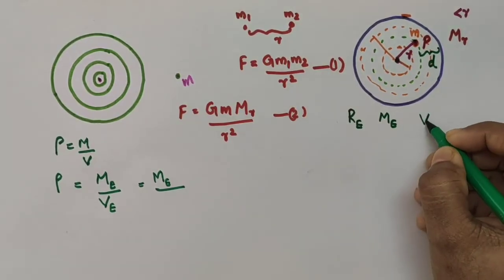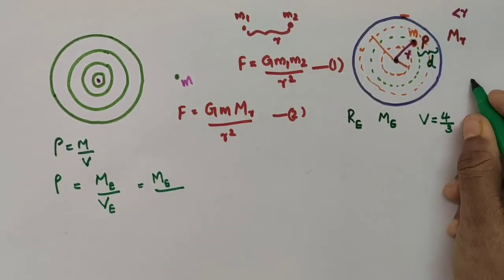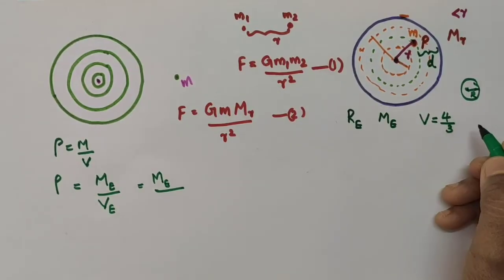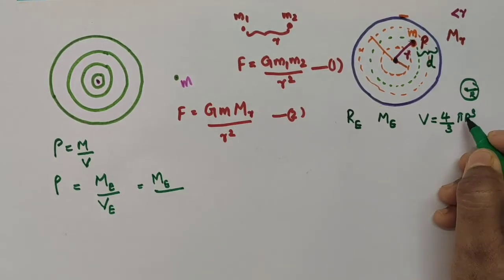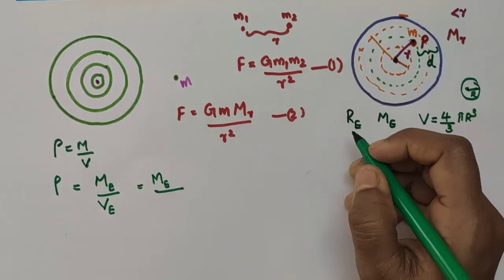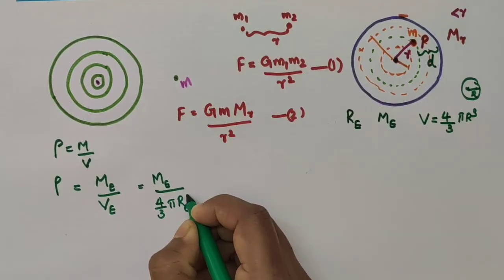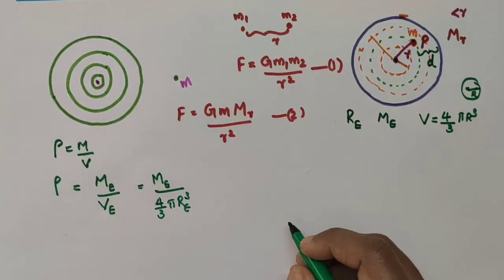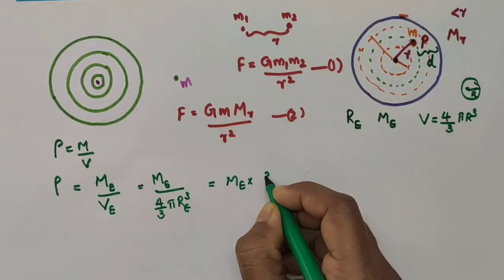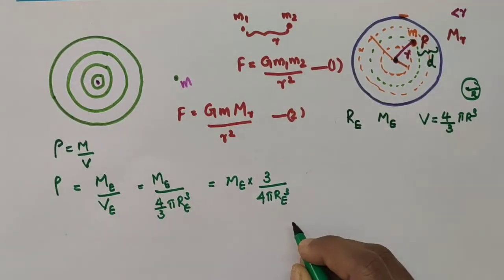See, the general expression to calculate the volume for a sphere of radius capital letter r can be written as 4 by 3 pi r cube. So when we consider our earth as a sphere of radius re, its volume can be written as 4 by 3 pi re cube. Okay, this can be written as what? Multiplication with reciprocal. So, me into 3 divided by 4 pi re cube.